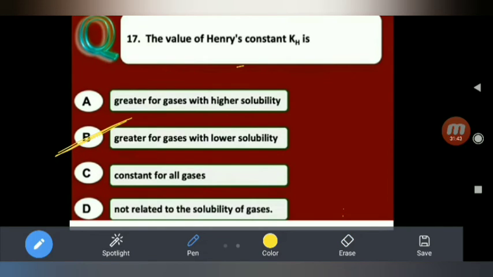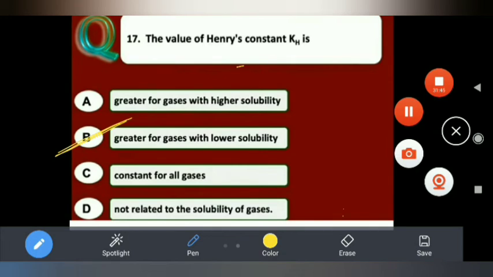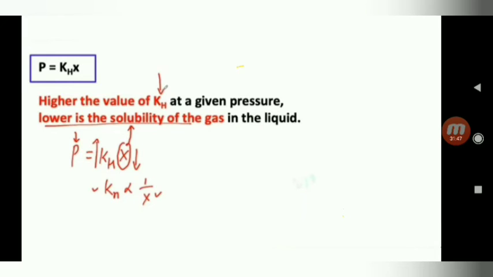How? See the explanation. Pressure is directly proportional to mole fraction. Remove the proportionality, put constant Kh. So the higher the value of Kh at a given pressure, the lower is the solubility of the gas in the liquid. So P is equal to Kh into X. So Kh is inversely proportional to mole fraction, number of moles.